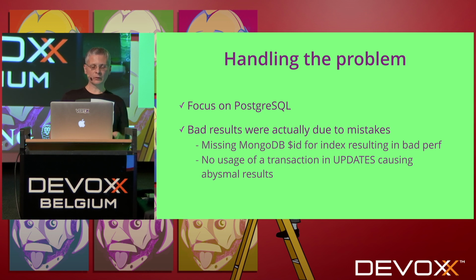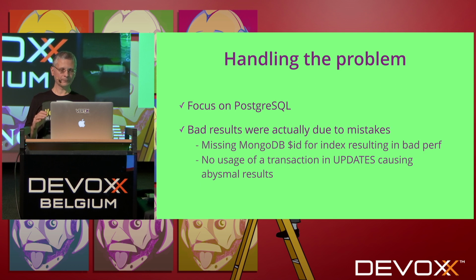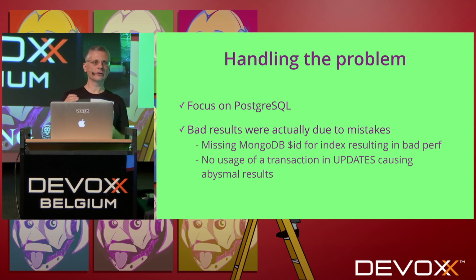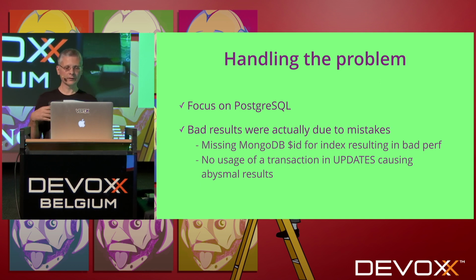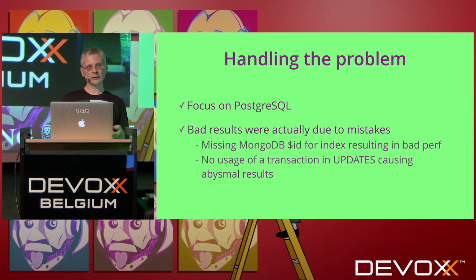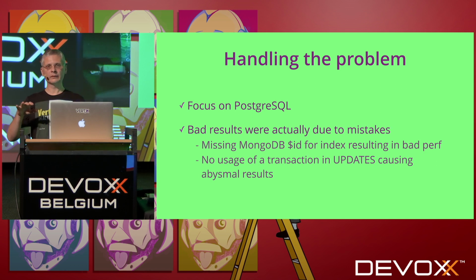So handling the problem, how did we do that? First, we chose to focus on PostgreSQL. We also found that the very bad results we had seen initially were due to mistakes, like we were missing a MongoDB $ID index, and no usage of a transaction in updates, and these kinds of things were causing the benchmarks not to complete.